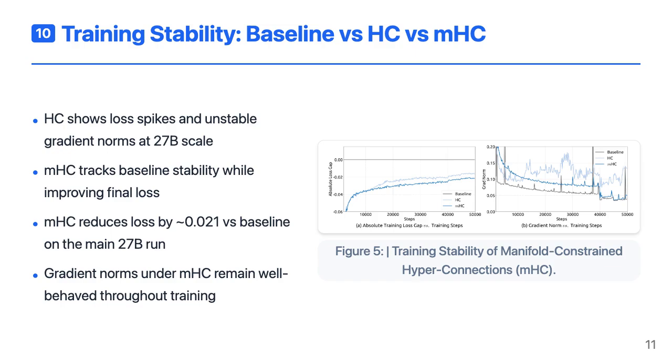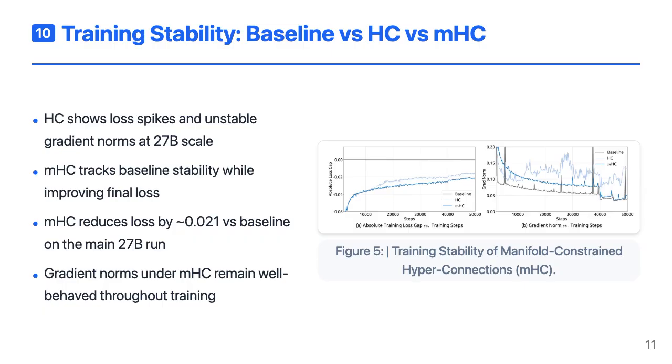On a 27 billion parameter MoE model, hyperconnections alone lead to noticeable training instability. The loss curve shows sudden spikes, and the gradient norms fluctuate much more than in the baseline transformer. When you switch to mHC, those issues largely disappear. The training dynamics look as stable as the baseline, but with better final performance. The mHC model ends up with a lower training loss, about 0.021 below the baseline in their main run.